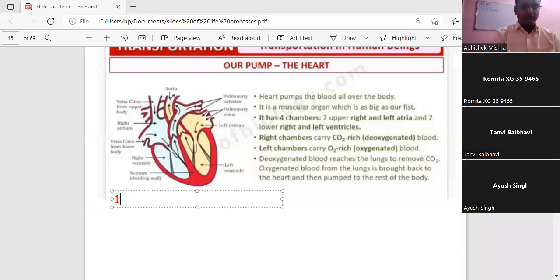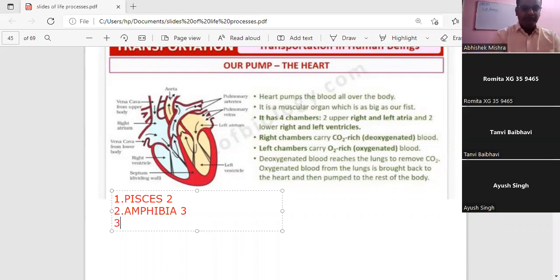The first one, definitely, is the Pisces. Pisces have how many chambers? 2 chambered. Next is your amphibian. Amphibia has how many chambered heart? 3 chambered heart.